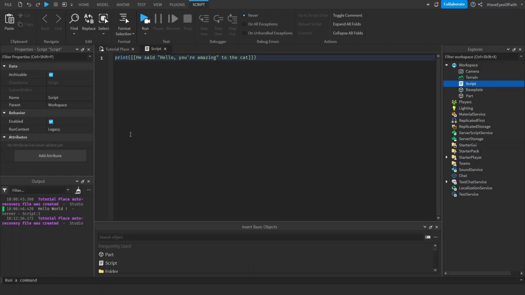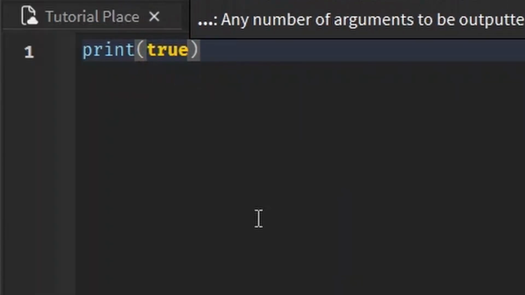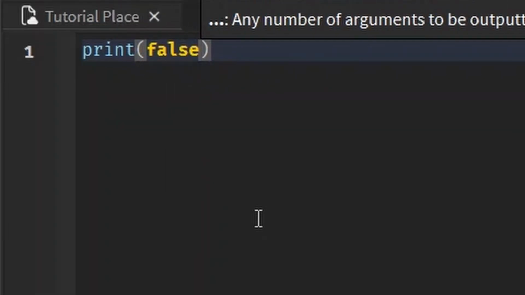Booleans are a simple data type. It's either true or false. It's pretty simple. I don't know what else you want me to say. That's pretty much it. So to write this, we either write true or we write false in all lowercase. An example of a property that uses this is the CanCollide property. It's either true or it's false. It's either gonna collide into something or it's gonna go right through it. Those are the only two options.